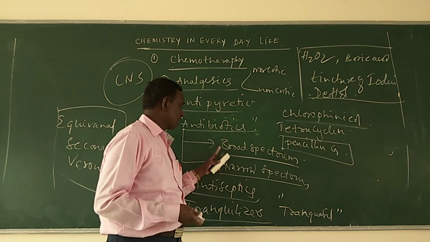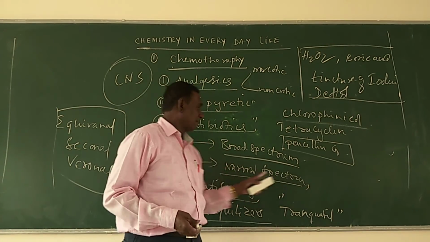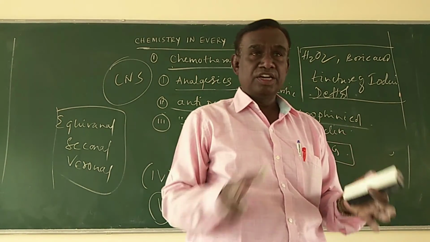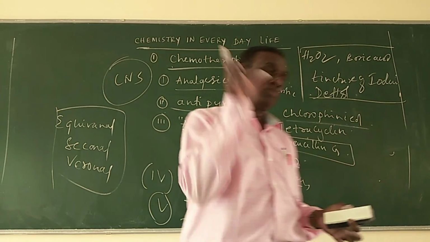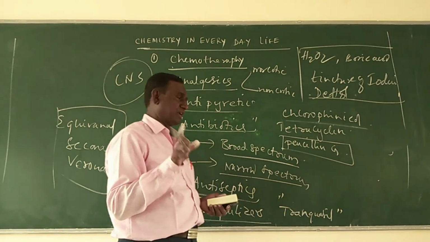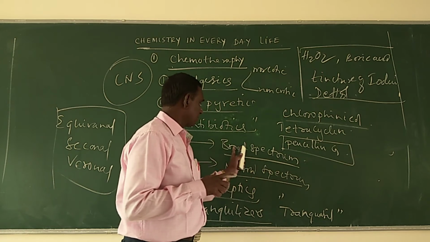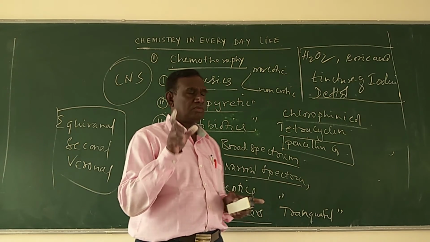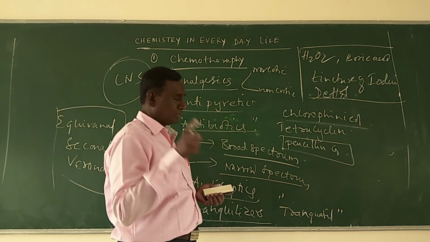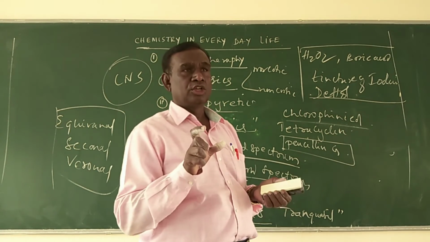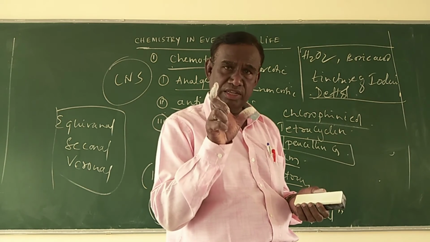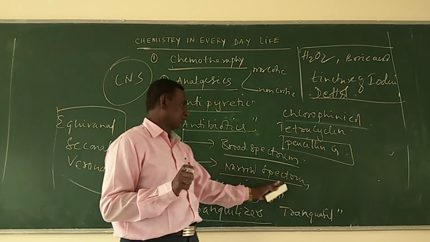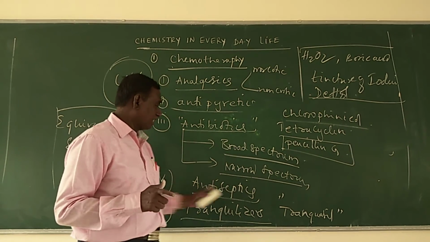There are two types: broad spectrum antibiotics and narrow spectrum antibiotics. Broad spectrum antibiotics are effective in destroying various types of microbes. Examples for broad spectrum are chloramphenicol, tetracycline. Narrow spectrum antibiotics are effective only for a few types of microorganisms. Penicillin G is an example.